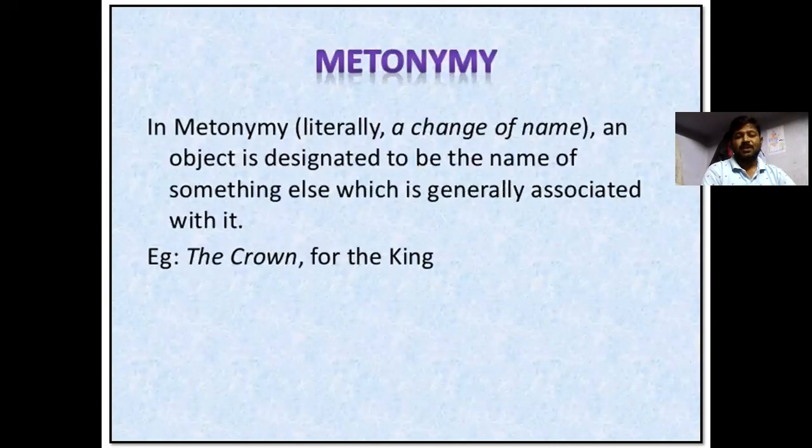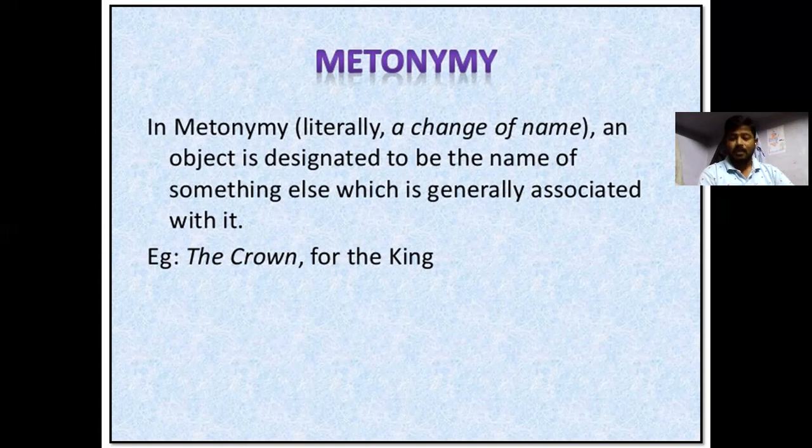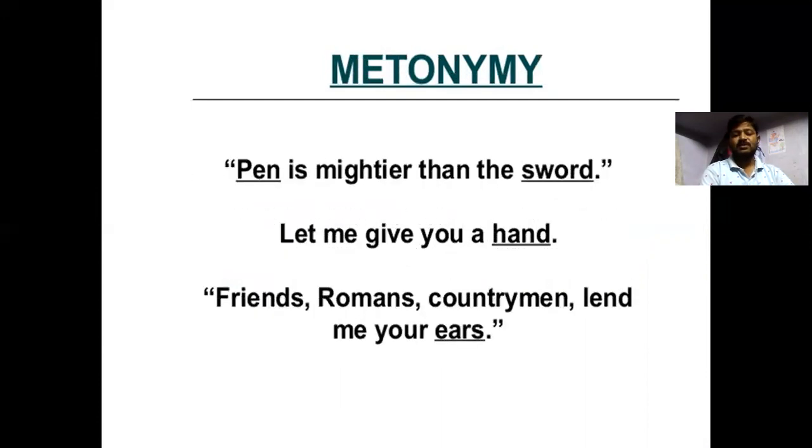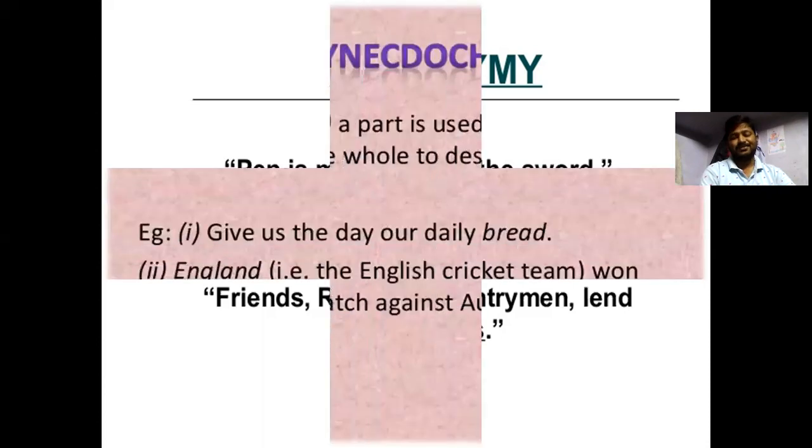Metonymy. Metonymy is literally a change of a name. An object is designated by the name of something else which is generally associated with it. The crown for the king: a word or phrase substituted for another with which it is closely associated, also a rhetorical strategy of describing something indirectly by referring to things around it. The pen is mightier than the sword. Friends, Romans, countrymen, lend me your ears.